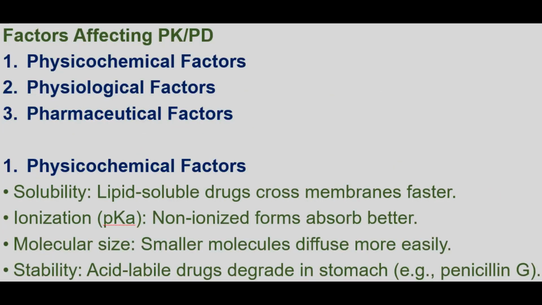Now we will be discussing factors affecting the pharmacokinetics as well as pharmacodynamics. There are mainly three parameters that affect the kinetics and dynamics of the drugs. They are physiochemical factors, physiological factors, and pharmaceutical factors. Among physiochemical factors, there are sub-factors like solubility, ionization, molecular size, and stability, which impact the pharmacokinetics as well as dynamics of the drugs.